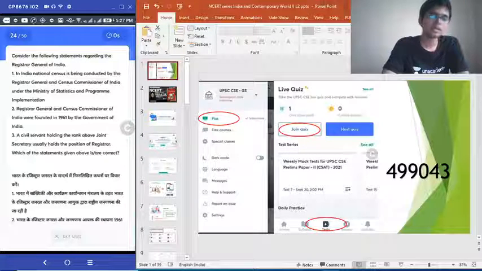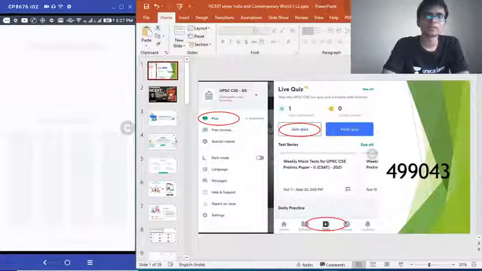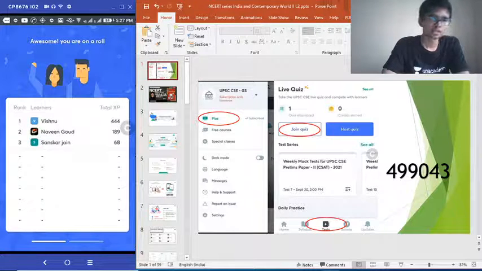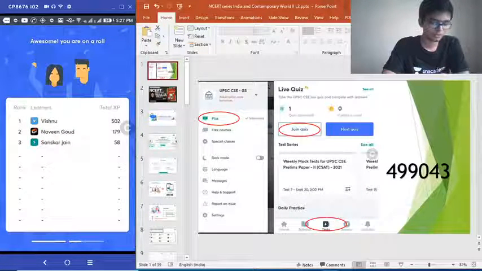Easy question. Correct answer is option B. 33% getting it. Wow, Vishnu taking up his lead once again to 502.